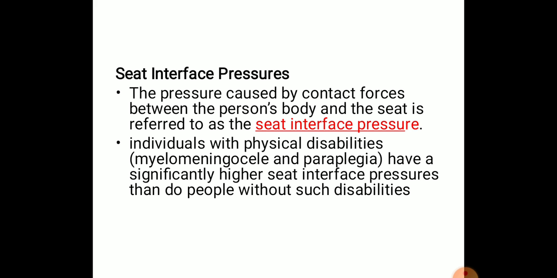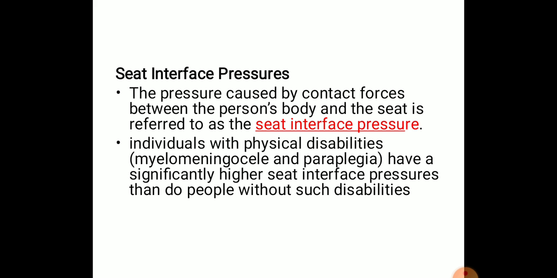Next is seat interface pressure. How does the pressure between the person and the sitting surface affect sitting posture? The pressure caused by contact forces between the person's body and the seat is referred to as seat interface pressure. That means basically the pressure between the person's body and the sitting surface.